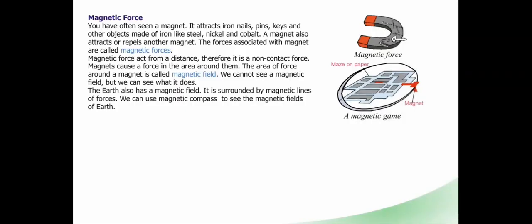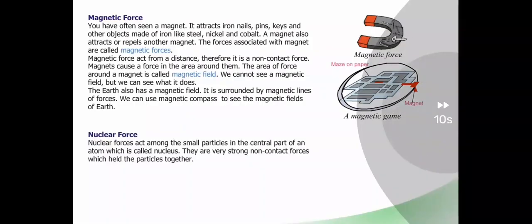Next one is magnetic force. Magnetic force acts from a distance, therefore it is a non-contact force. Magnets cause a force in an area around them. The area of force around a magnet is called magnetic field. It attracts iron nails, pins, keys and other objects made of iron, like steel, nickel and cobalt. A magnet also attracts or repels another magnet. The force associated with magnets is called magnetic force.